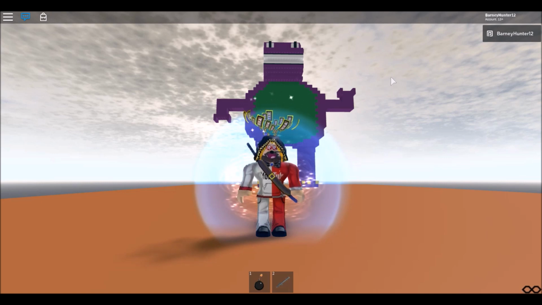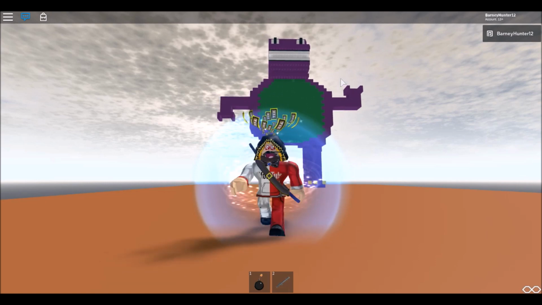At first I played this with guest accounts, but then I was like, you know what? I want to have my own account so I can have my own identity on this game. So I made the name Barney Hunter 12 under the assumption that I would only play this game. But then I decided to play some other games on Roblox, other destroy games, and then other genres, and here we are today. I'm a full-blown Robloxian.